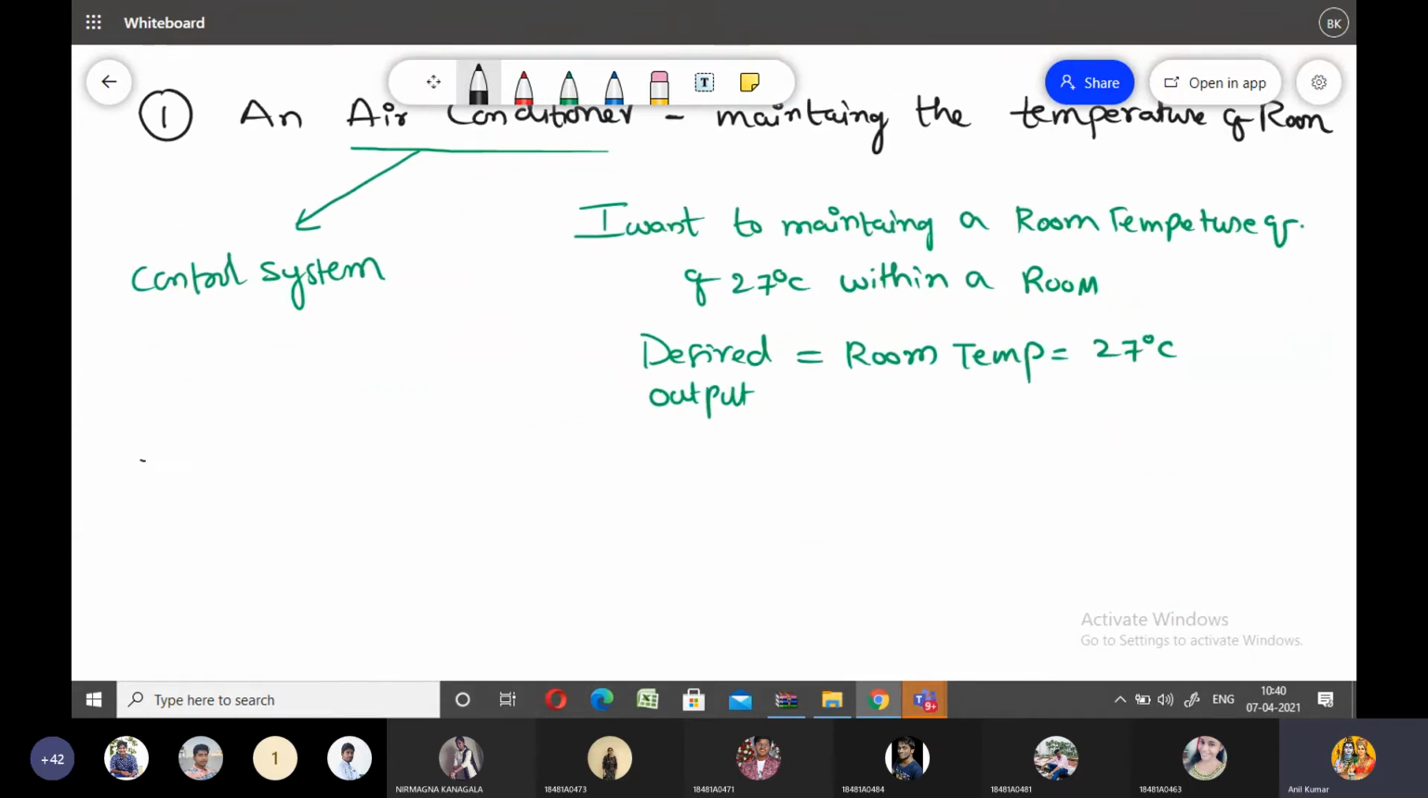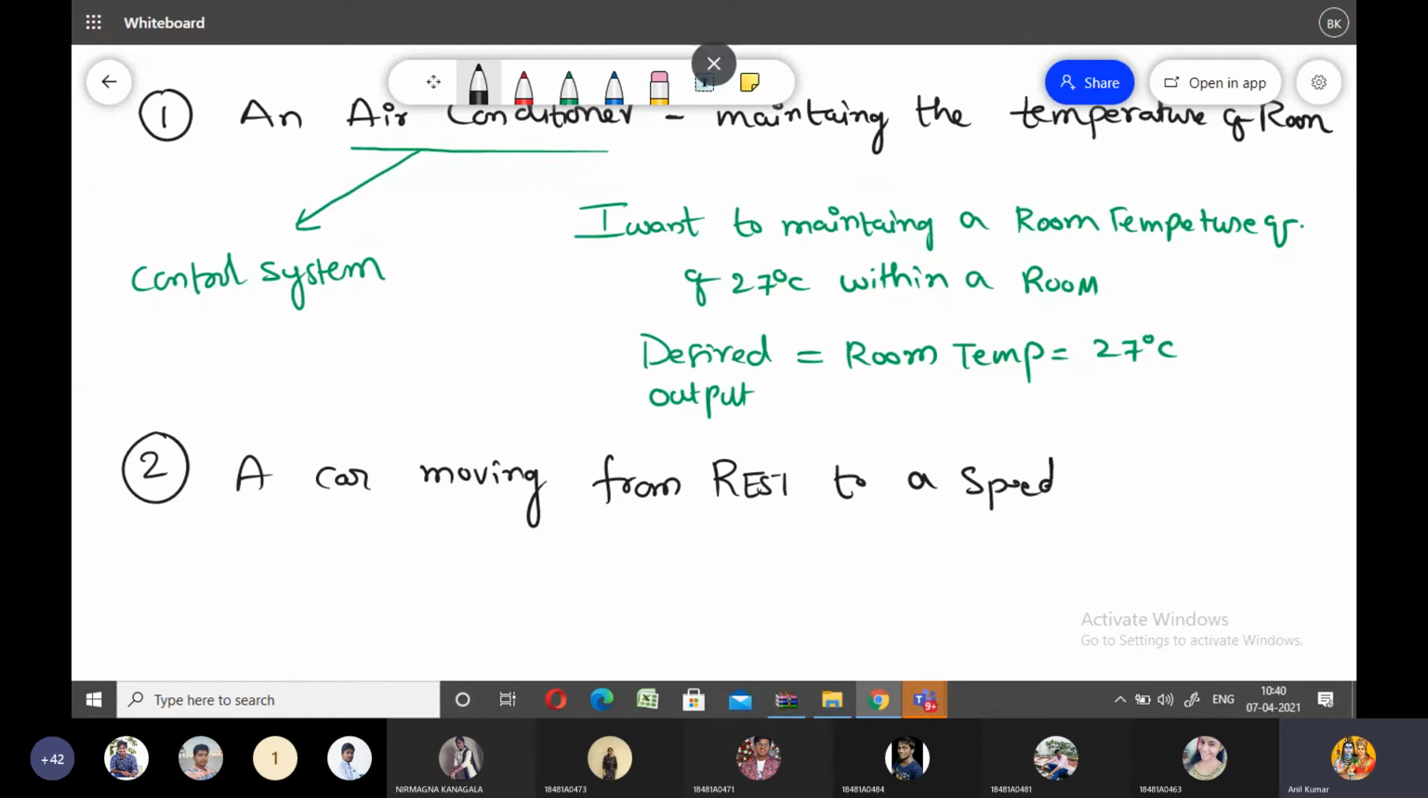Okay, so let me consider the second example: a car moving from rest to a speed of 100 kilometers per hour. In this case, all of you please distinguish what is the control system and what is the desired output.